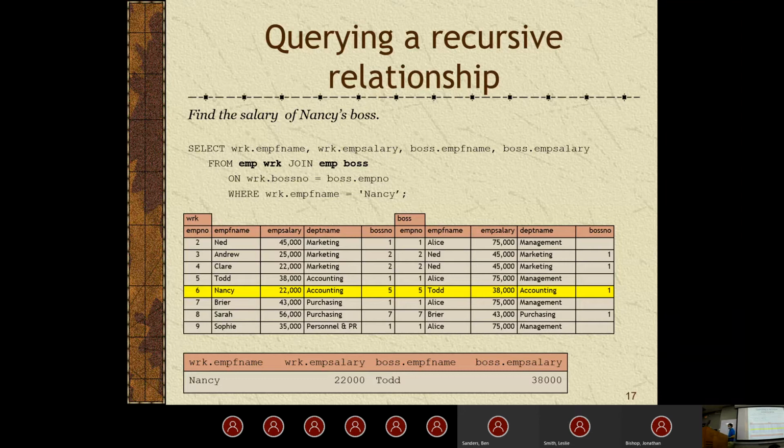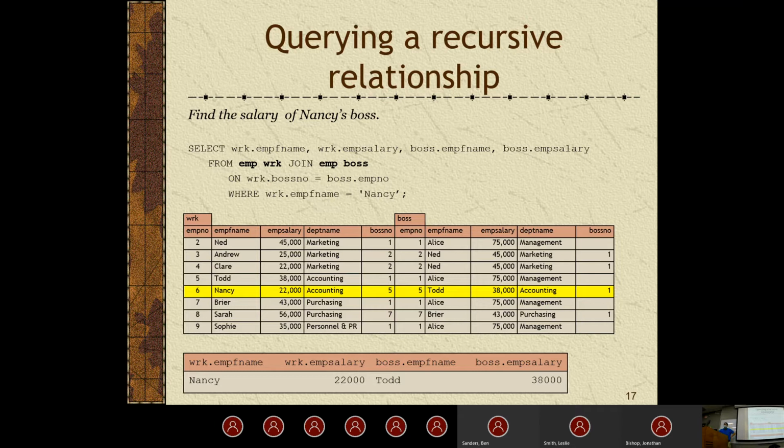So basically what we're doing is we're selecting the table alias name dot the variable. So in this case, it's going to be wrk.emp first name, get the wrk.emp salary, getting the boss.emp first name. So this is where we're going to define the table name dot variable.